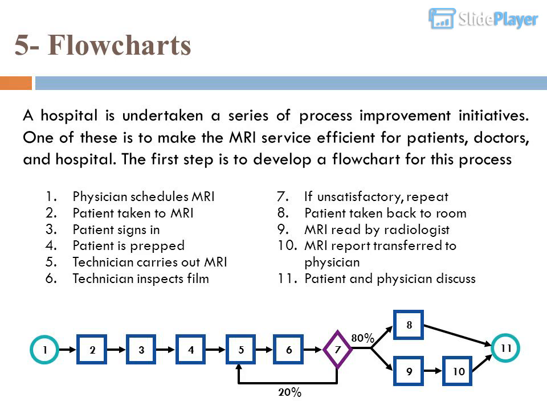Patient is prepped. Technician carries out MRI. Technician inspects film. If unsatisfactory, repeat. Patient taken back to room. MRI read by radiologist. MRI report transferred to physician. Patient and physician discuss.